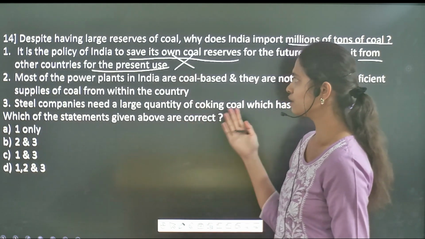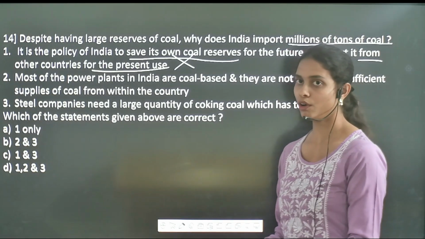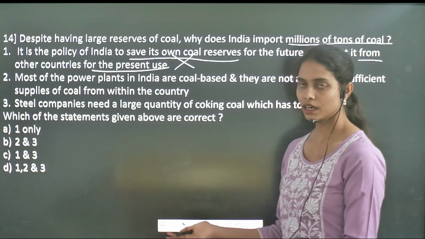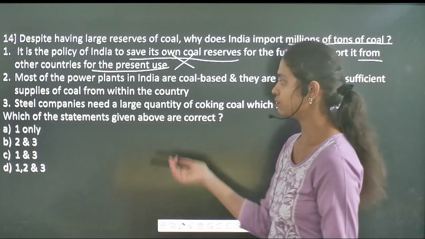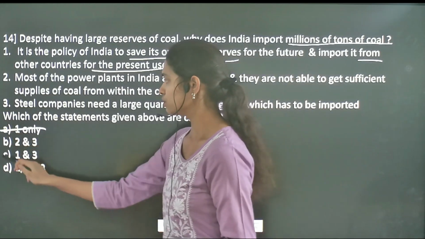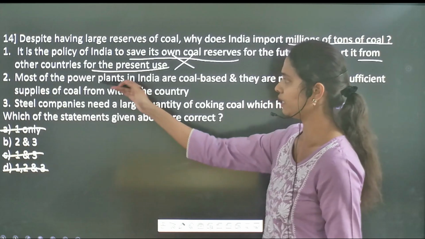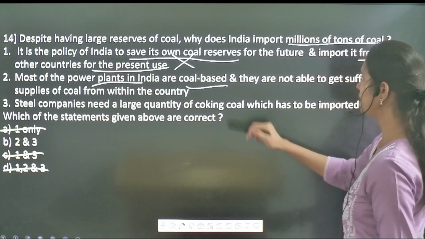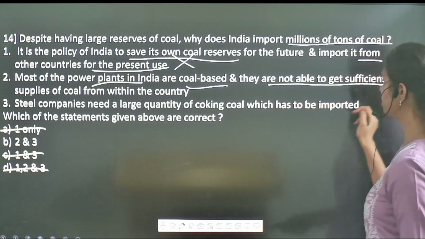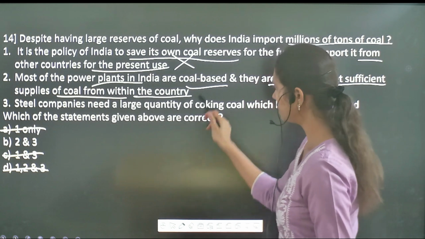It is not the mindset of the government or anyone to save or reserve the mines in order to use them for the future. So the first one is an incorrect one. So without reading the different statements, you reach the correct one. If you analyze the second statement, most of the power plants in India are coal based and they are not able to get sufficient supplies of coal from within the country. It is directly a correct statement.